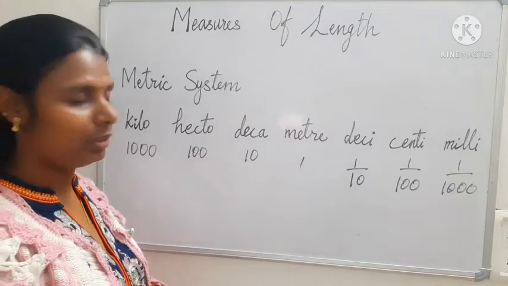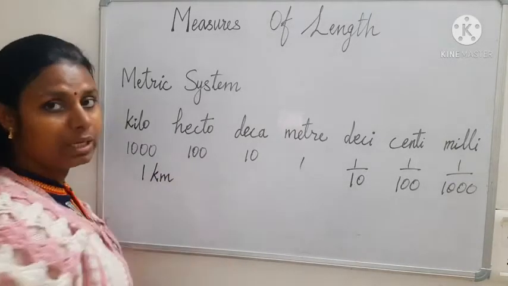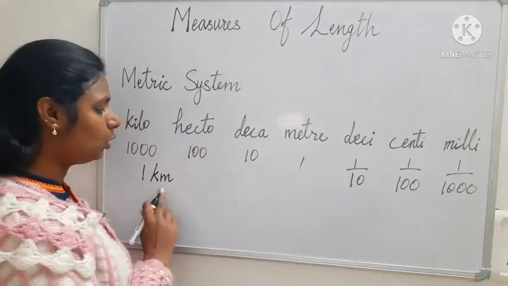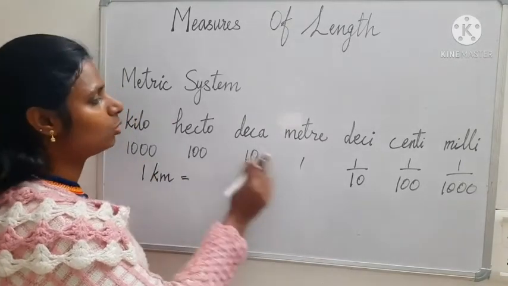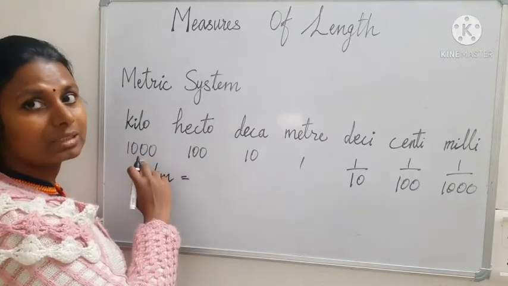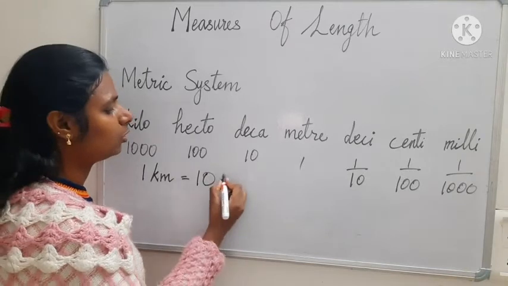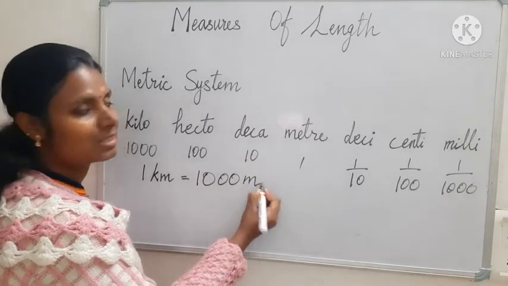Let us write for meter now. 1 kilometer, in short form km. 1 kilometer is equal to, from here to here, how many differences? 10, 10, 10, that means 1000. So 1 kilometer is equal to 1000 meter.